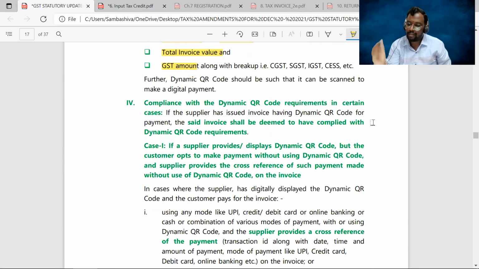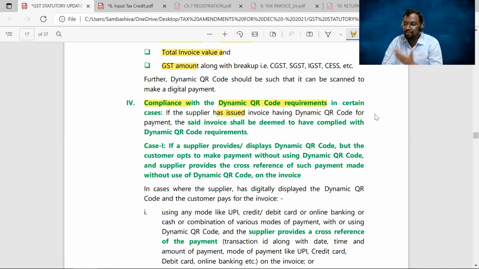Next. Compliance with dynamic QR code requirements. There are so many scenarios that come into the picture while complying with this dynamic QR code system.